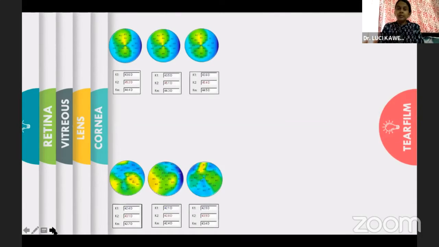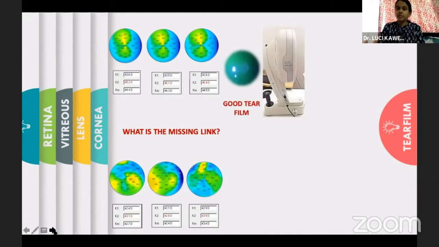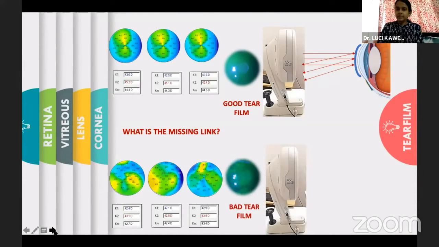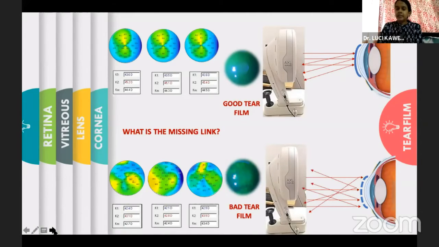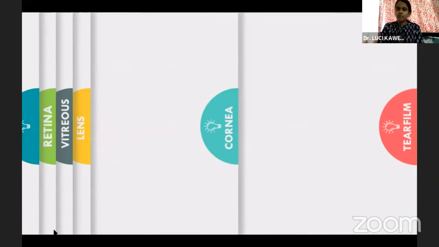Moving on, earlier studies have shown that dry eye affects the topography values. Similar is the thing with biometry. So when there is a good tear film, the light rays which are entering the eye would be reflected back in a proper way. However, when the tear film is bad, these light rays which go inside the eye will be distorted, thereby giving us abnormal values. These abnormal values are not just important to get the keratometry for toric IOLs, but also to have a proper keratometry to get our IOL power calculations in the proper way.